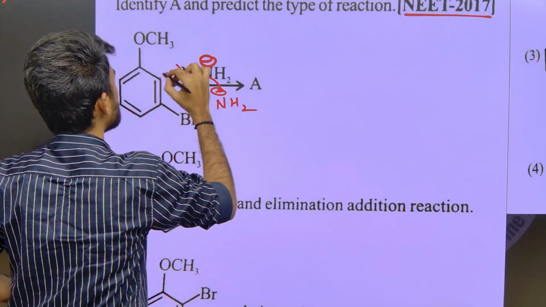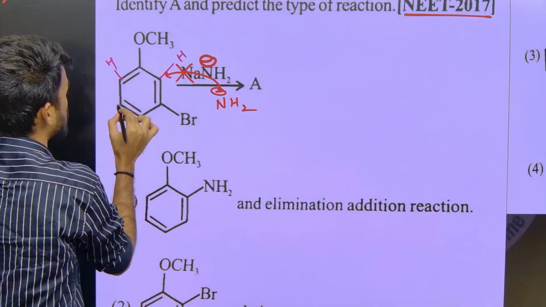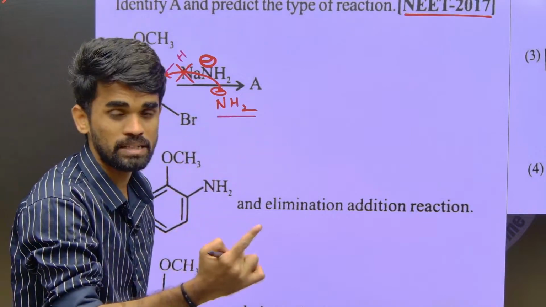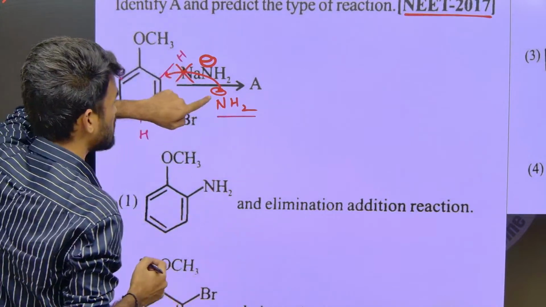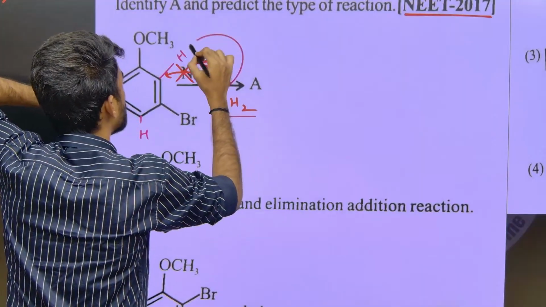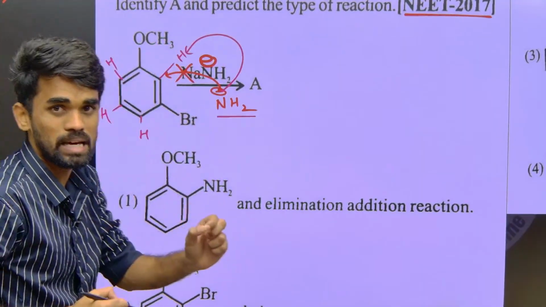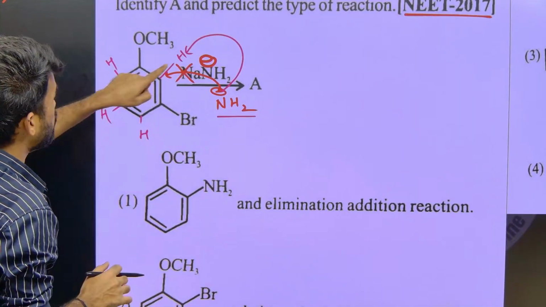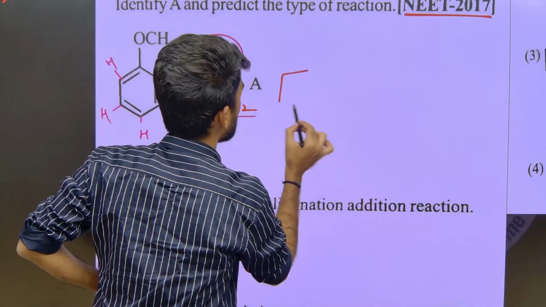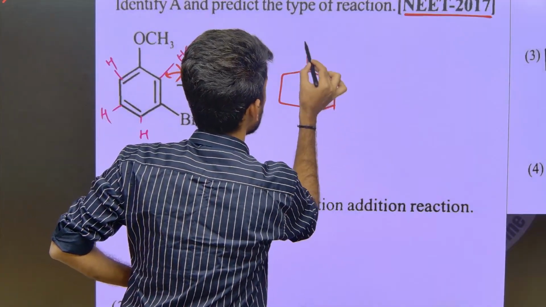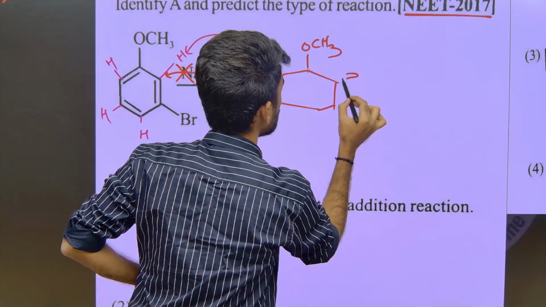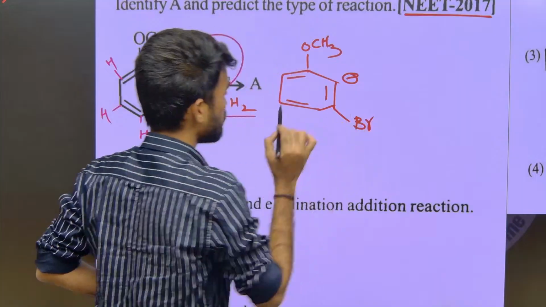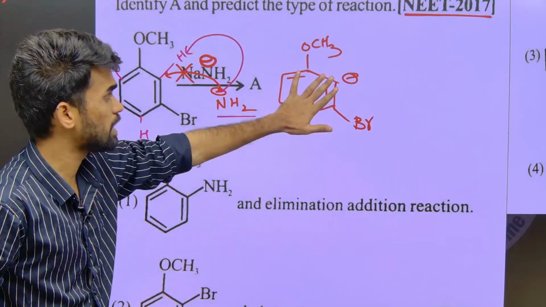Now look into this. Here we have hydrogens. NH2 minus has another property, its basic nature. Due to its basic nature, it will abstract this relatively acidic proton from the mentioned hydrogen. After abstracting that, we will have a negative charge. Look into it: OCH3, negative charge here, and Br here, like this. This is the negative charge formed here.